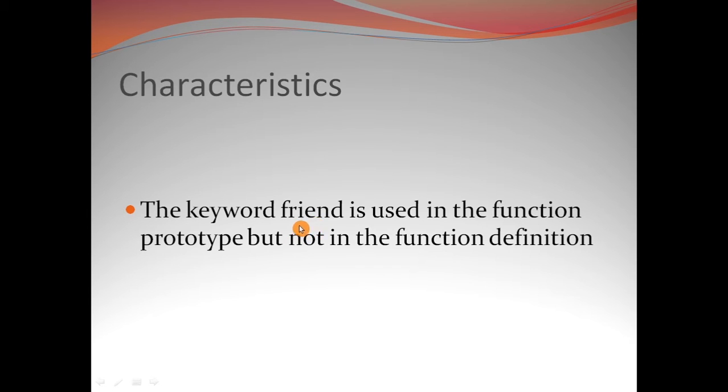But when we go on to define the friend function, or when we go on to write the function definition outside the class body, we need not use the keyword friend in the function definition signature. So there is no need of writing the keyword friend in the function definition, but we need to mention this keyword friend where we declare the friend function inside a particular class.